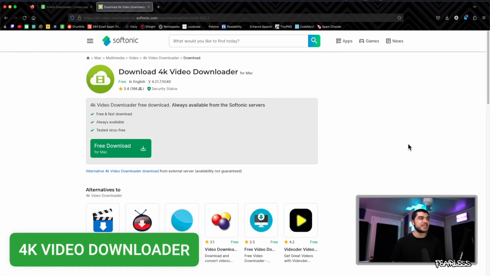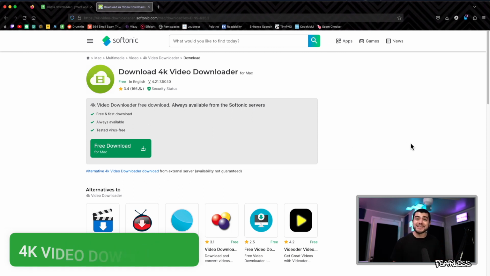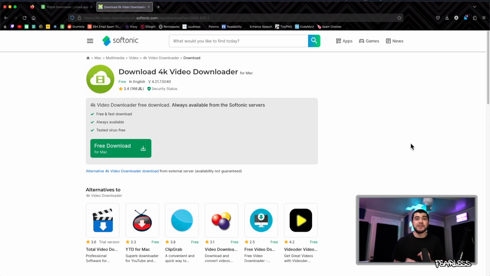The next one is the 4K video downloader. This is the one that I actually use, but it's a desktop app, but it's really light and it works super well. You literally just copy and paste and it's done.